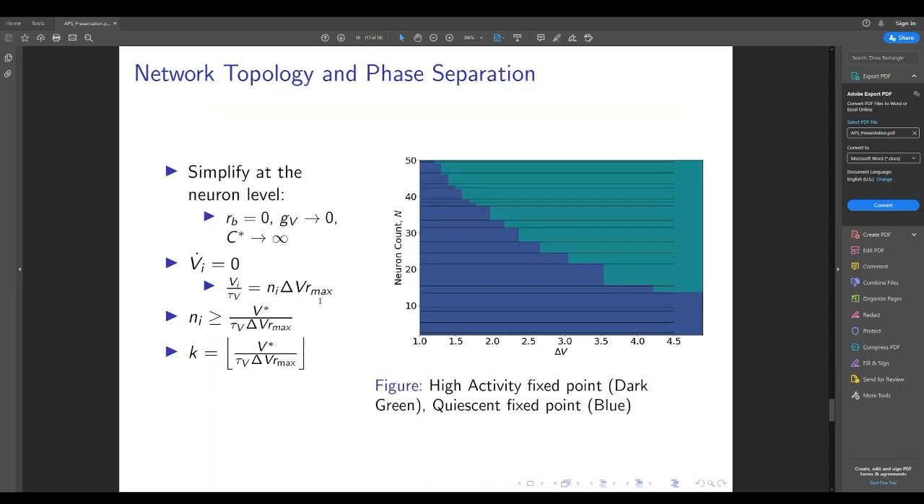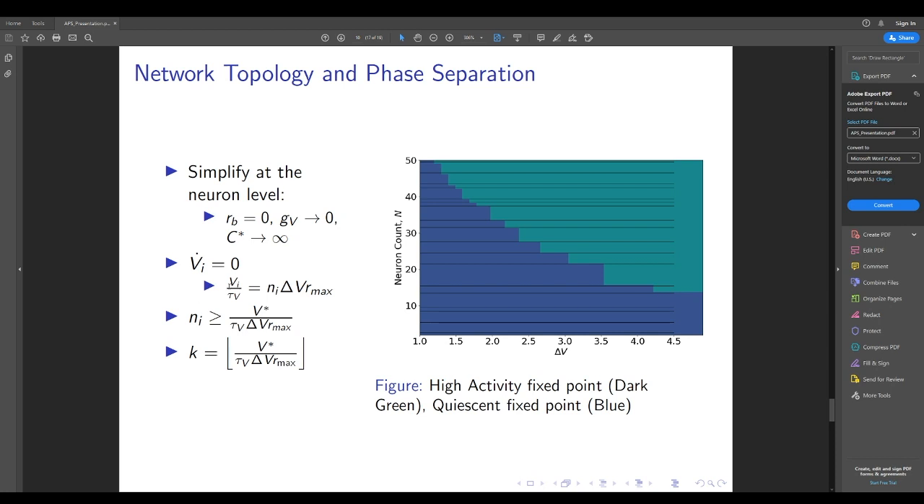So we investigate the effect of network topology on phase separation by effectively binarizing our model of neuronal firing. We do this by applying the following constraints onto our system. So we're basically looking at a step activation function, and this ensures that a neuron is either firing or not as a function of its input voltages. And we focus on steady state solutions of the system of equations by identifying a lower bound on the number of firing neurons in the network, which are required to support a high activity fixed point.